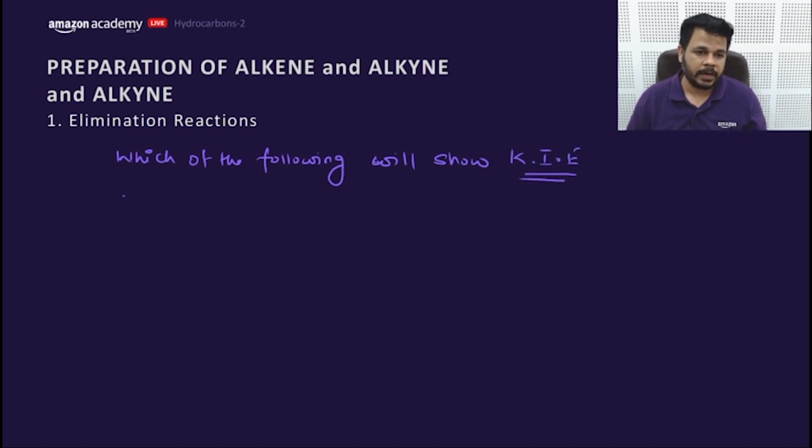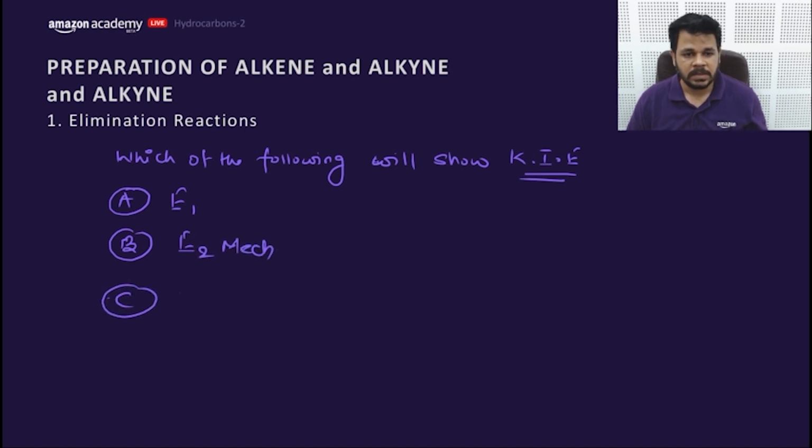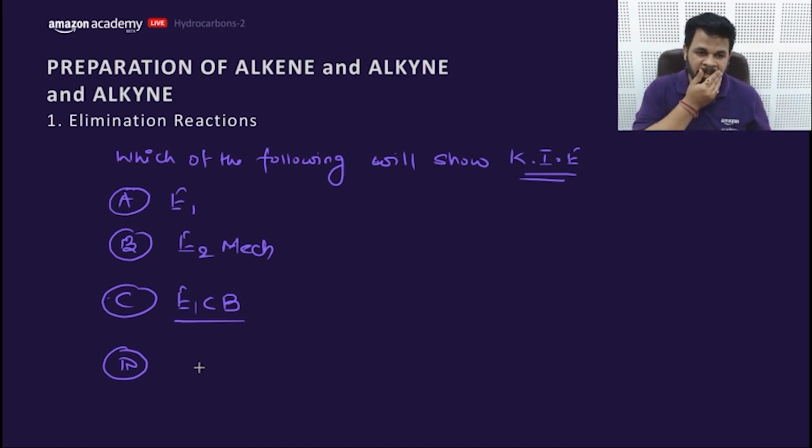Kinetic isotopic effect. A is E1, B is E2 mechanism, and C is E1Cb mechanism, and D is none of these. This might be multiple correct.